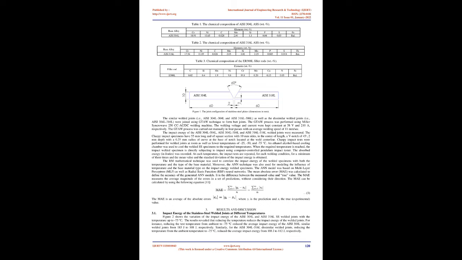2. Experimental work. In the present investigations, the AISI 304L and AISI 316L SS were used as base metals, BM. The chemical compositions of the AISI 304L and AISI 316L SS are listed in Table 1 and Table 2, respectively. Filler rods of type ER308L, with chemical compositions listed in Table 3, were used as filler material.